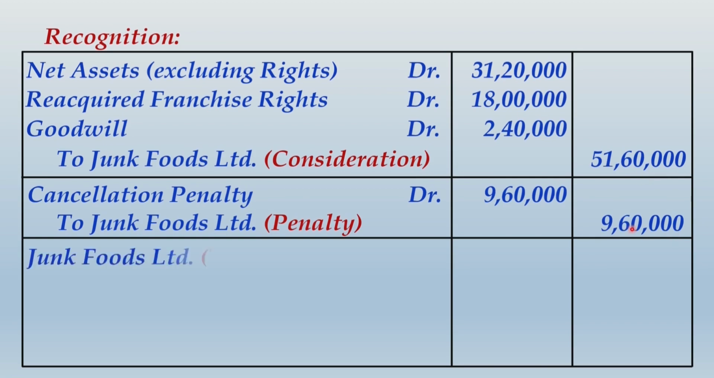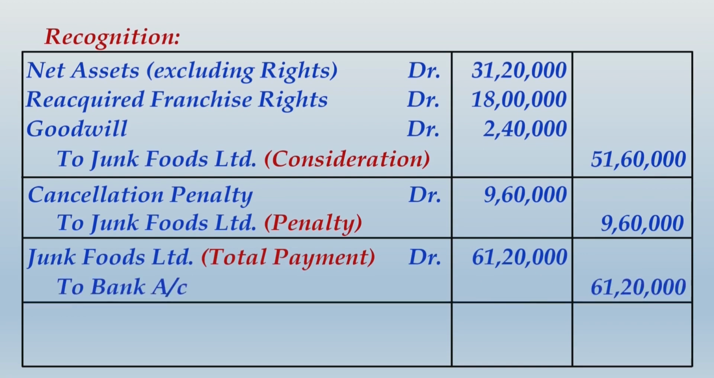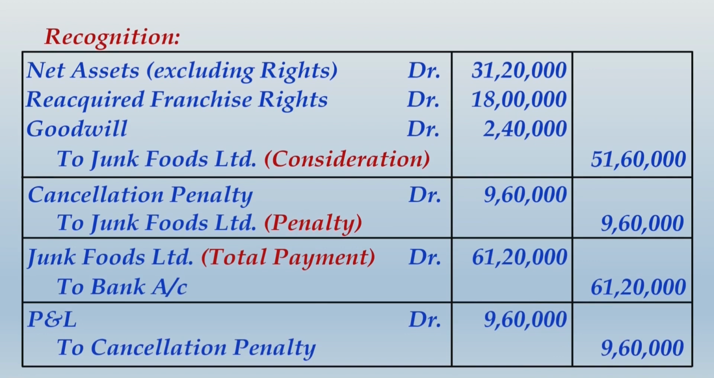So the aggregate of these two will be the amount of settlement, that is the total payment 61,20,000, and once it is paid, the cancellation penalty will be charged off to P&L, because it is an outflow and not forming part of the consideration. So friends, please record all these entries and that will be the end of the solution.